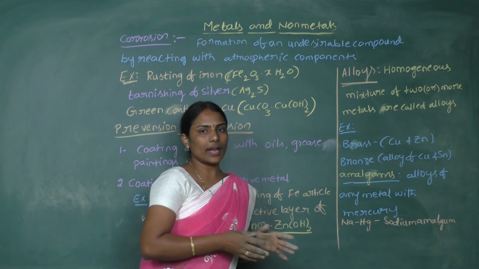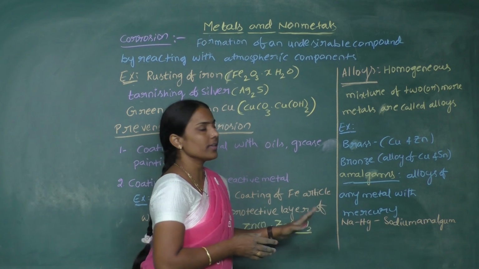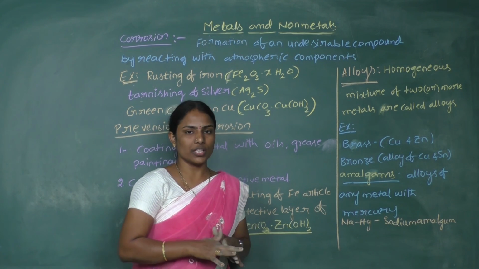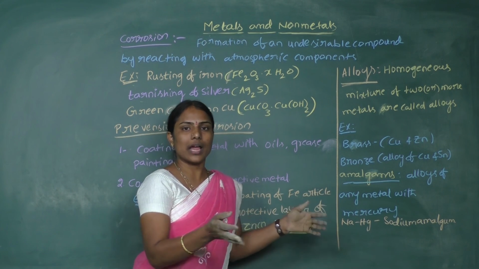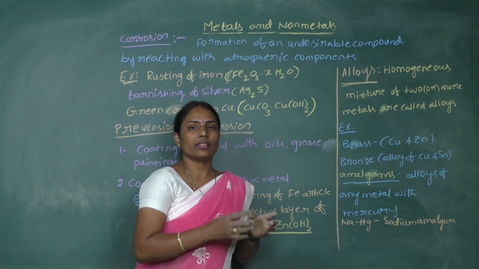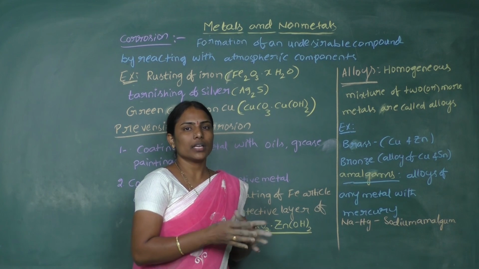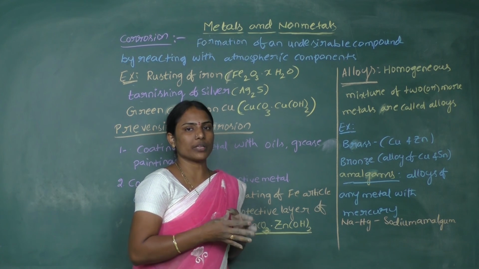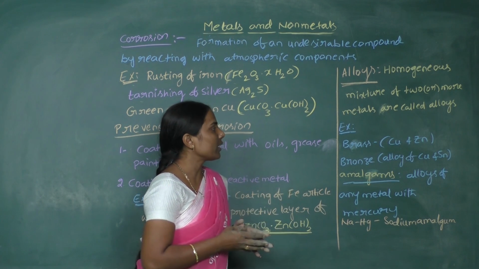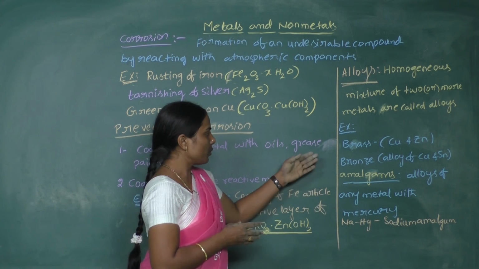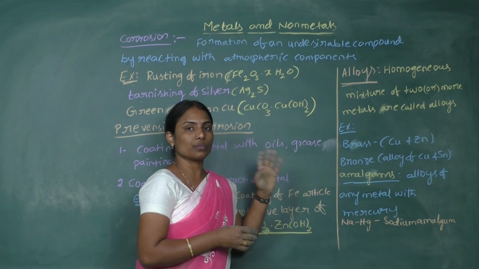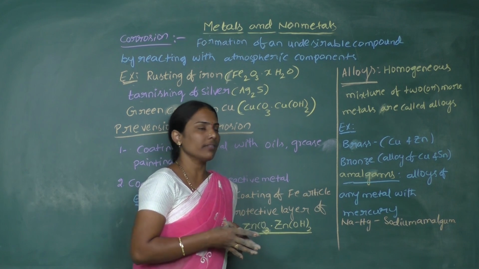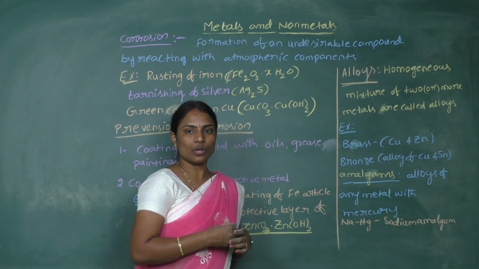What alloys are, you can understand clearly now. Alloys are homogeneous mixtures. It should be homogeneous. We have to melt the metals and then dissolve them so that they will be mixed thoroughly, right? So the homogeneous mixture of metals is called an alloy. You can take brass and bronze as examples, which we use in day-to-day life, the best examples of alloys.